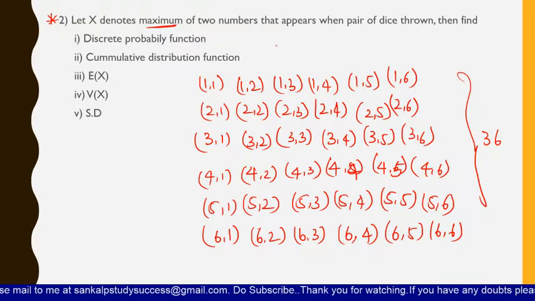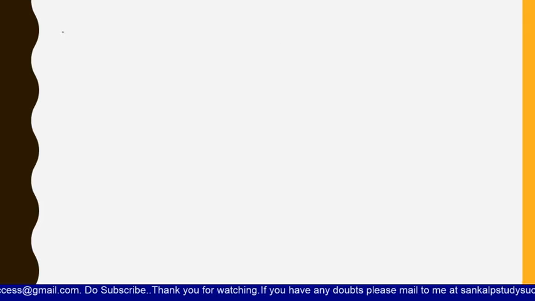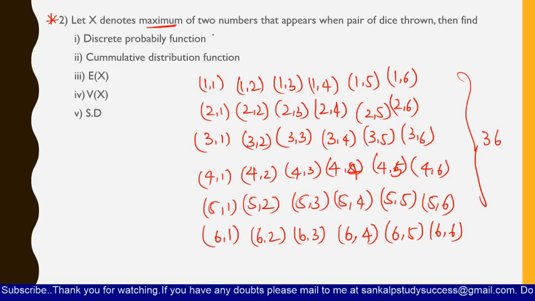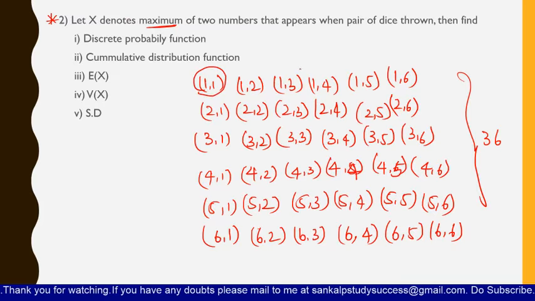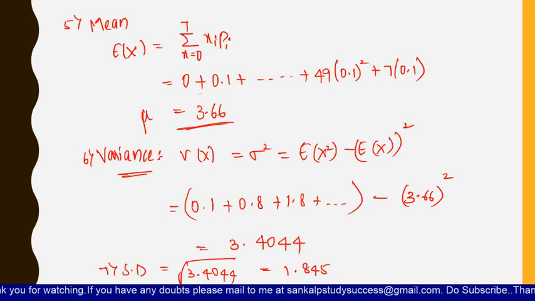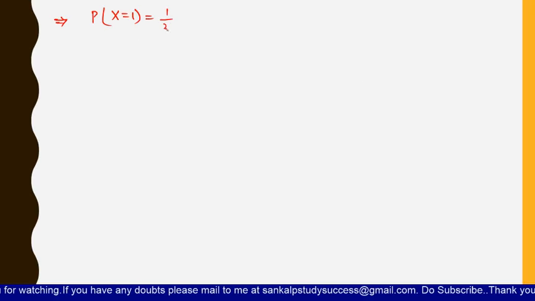In this one we have to find the discrete probability function, that is, the discrete probability function table you have to draw for x and also for p of x, for the maximum of two numbers appearing on the dice. Let us solve it here. If x is equal to 1, that means 1 is the maximum, then only this one is the maximum. There is nothing where 1 is greater than some other number. So we have only 1 by 36.